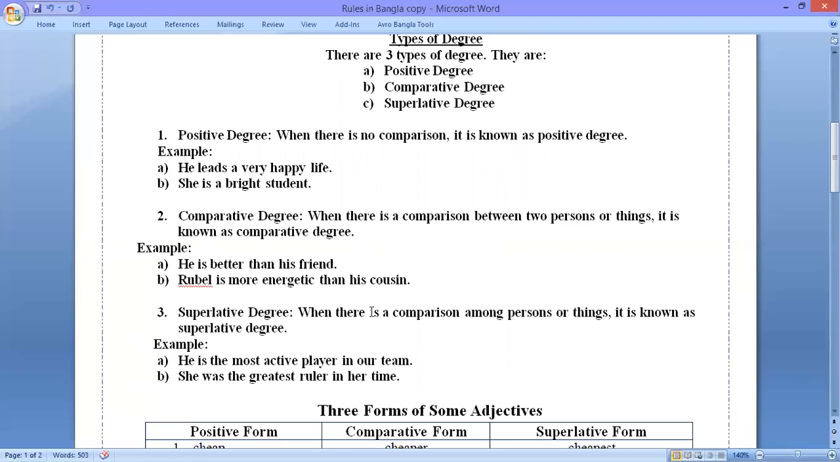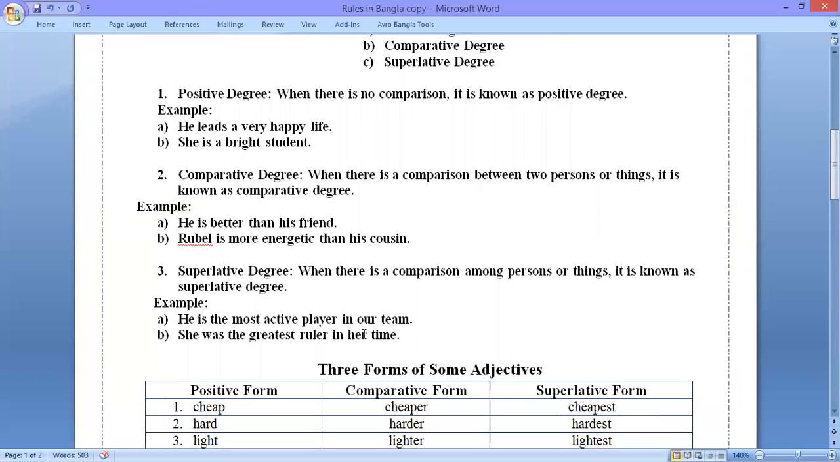Okay, now I would like to define superlative degree. The definition of superlative degree is: when there is a comparison among persons or things, it is known as superlative degree. I am repeating, when there is a comparison among persons or things, it is known as superlative degree.